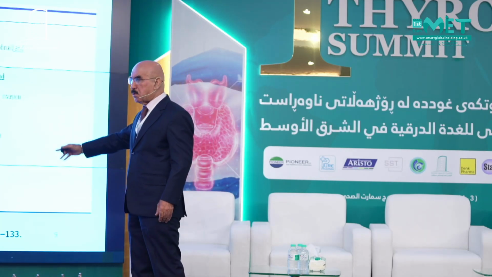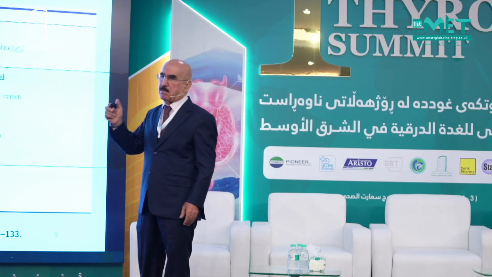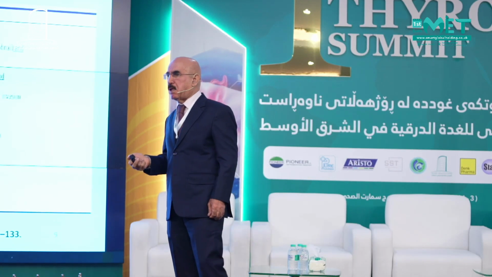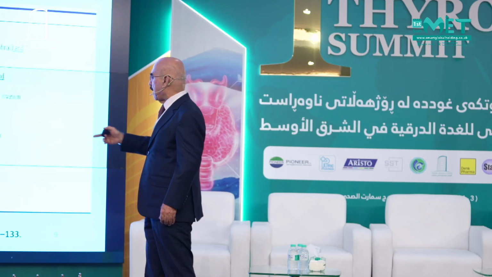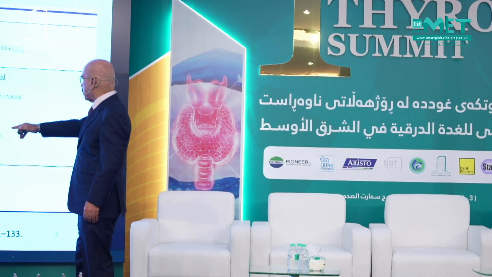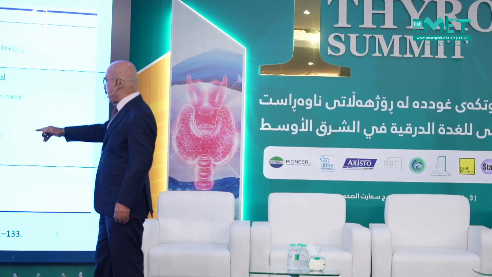This is the important group of patients, and this is also important because your radioactive iodine will depend on this risk assessment to give a low dose iodine, 30 millicurie, or give the high dose radioactive iodine, which is around 100 millicurie. This is very important, and we see the high risk group are those patients with follicular type,